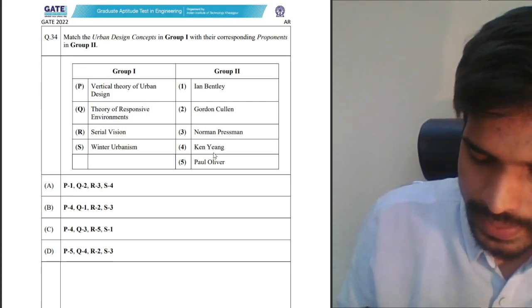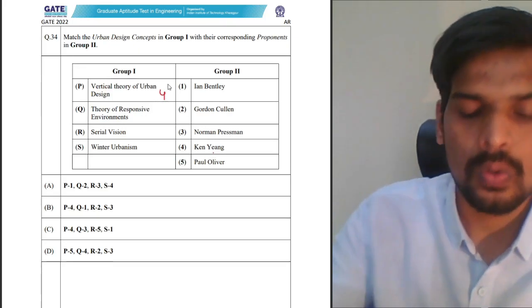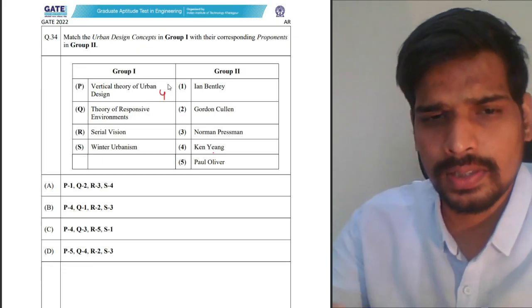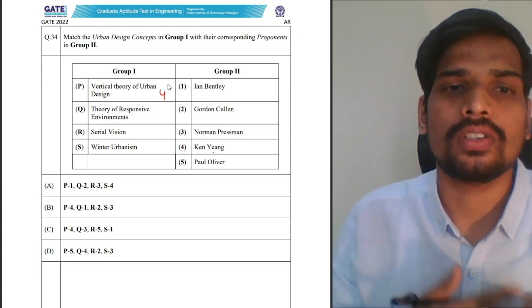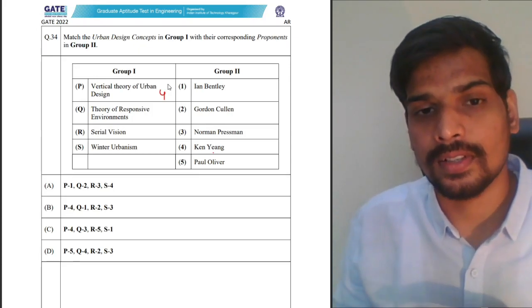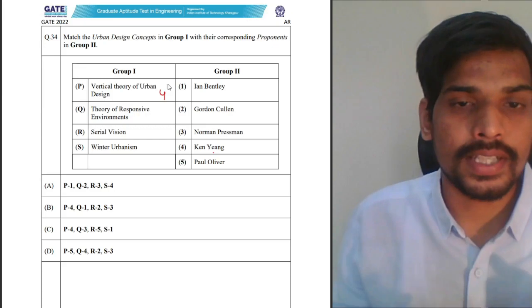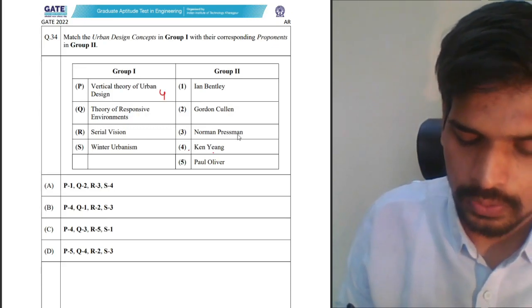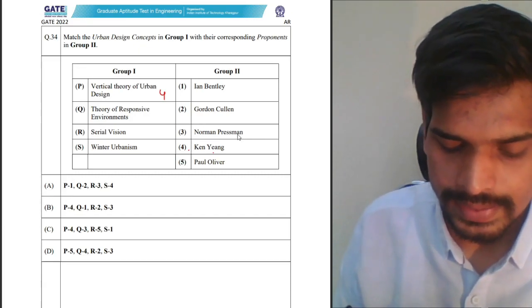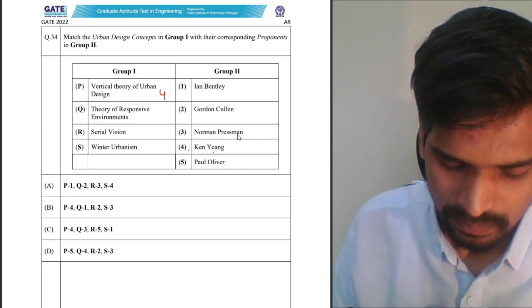This was given by Ken Young, who is an architect who worked on high-rise construction. Vertical theory of urban design basically focuses on urban design using skyscrapers. It talks about vertical gardening and other innovative features which can be assimilated into the urban design with skyscrapers. So vertical theory of urban design, Ken Young, who was known for work in skyscrapers. So for P, it is 4.